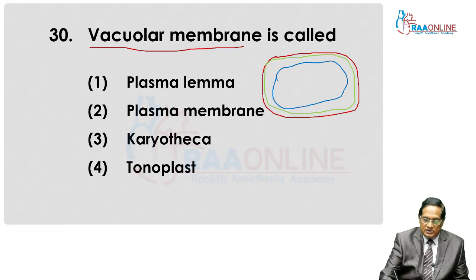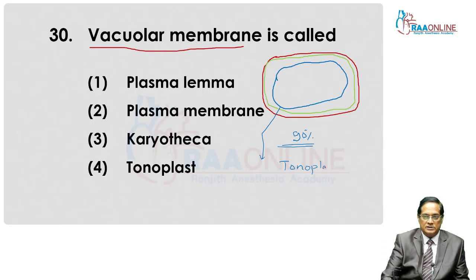It occupies approximately 90% space of the cell. And the bluish color structure which surrounds the vacuole is the vacuolar membrane, and its name is tonoplast.